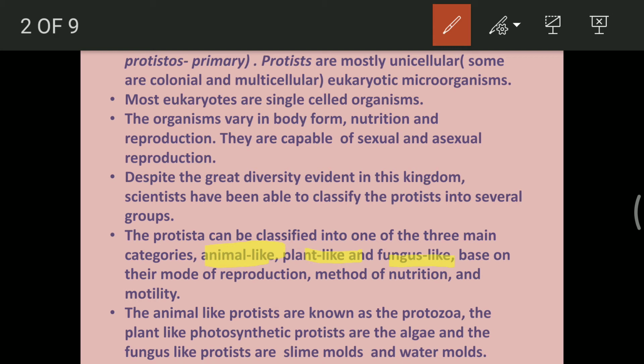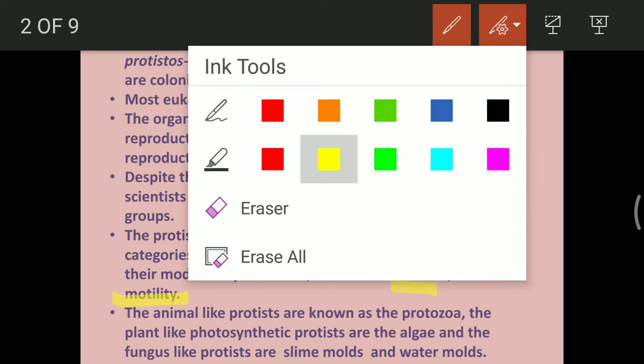Certain categories were taken as the basis for this. One was the mode of reproduction, method of nutrition, as well as the motility, which is movement shown by these organisms. On the basis of these few categories they were classified. So keeping in view the reproduction, method of nutrition, and motility, the organisms were grouped into animal like, plant like, or fungus like organisms.